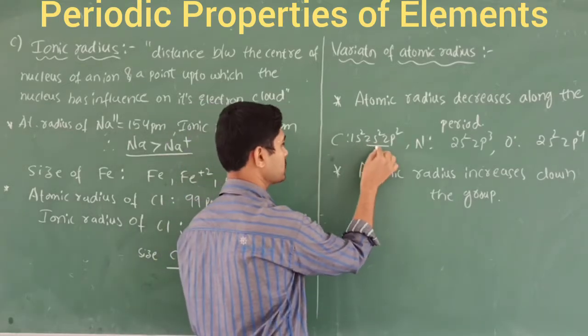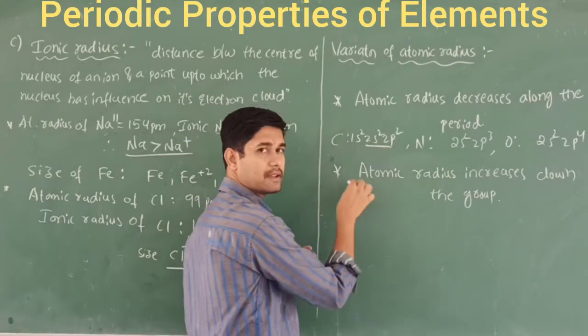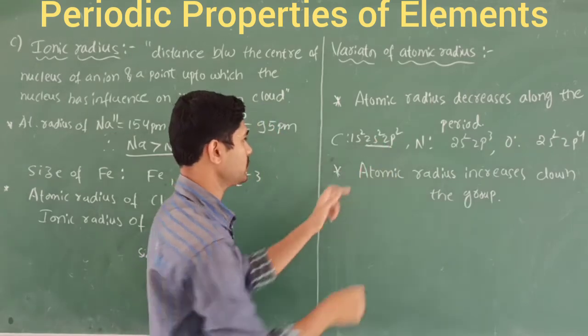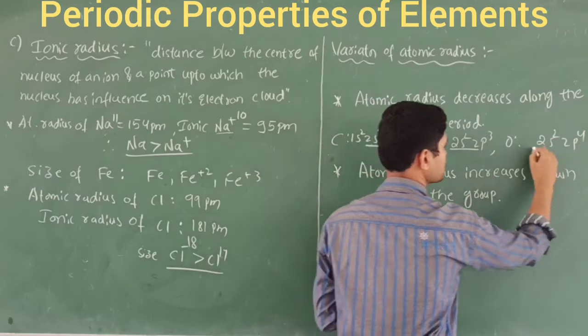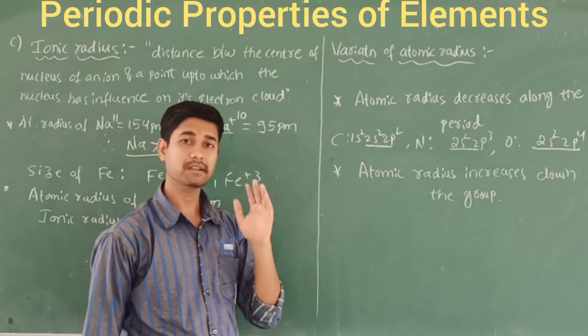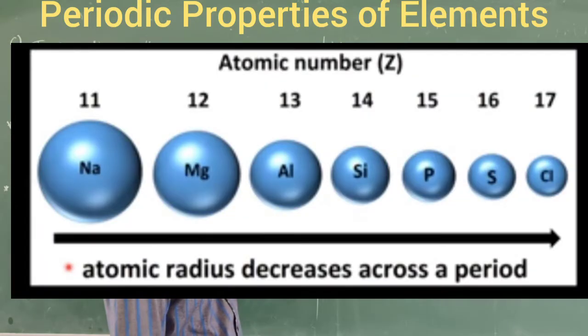Here also the same shell will be there. This is the 2, I mean the L shell, right? So the principal number will be the same. This n is equal to 2. Here also 2, here also 2. What happens? The effective nuclear charge on the electron cloud increases. So that's why atomic radius goes on decreasing along the period.